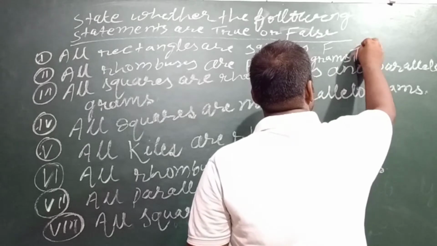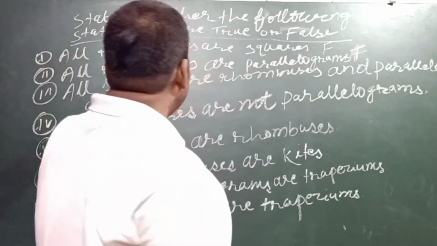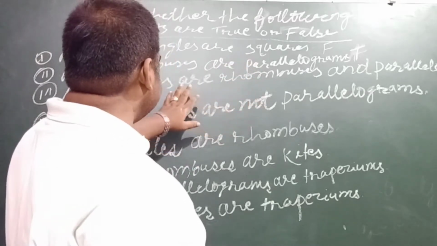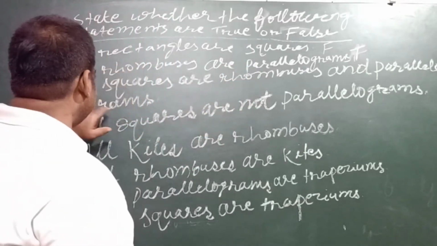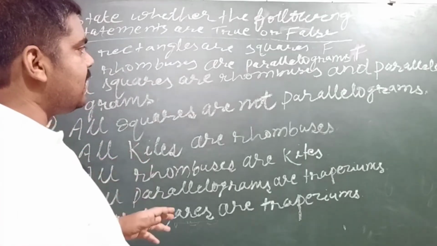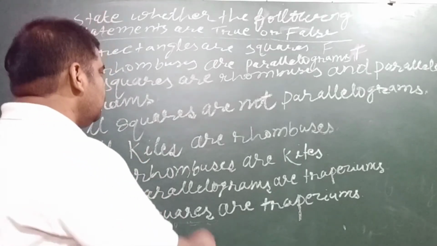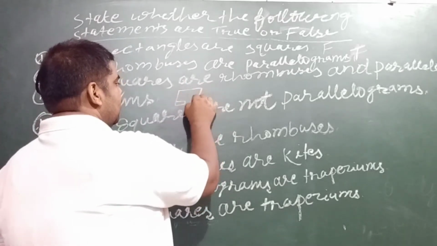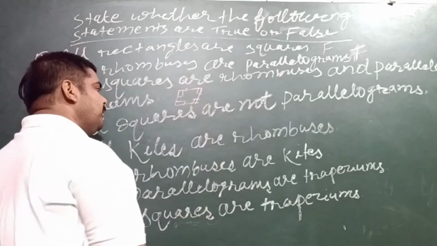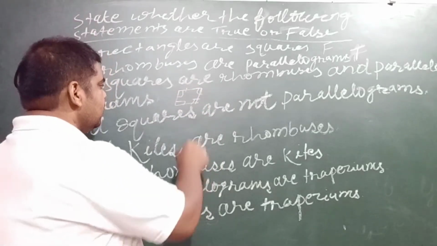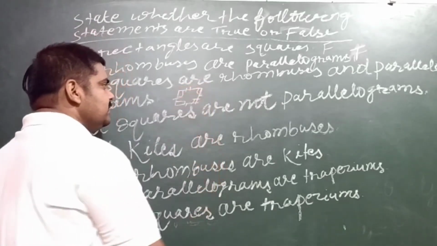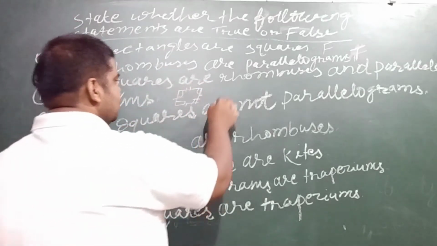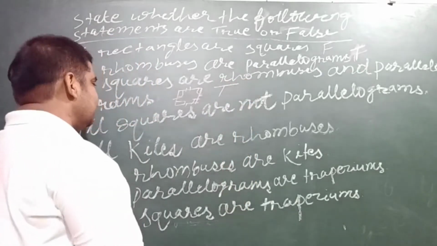Actually, this is a true statement because rhombuses follow the conditions of parallelograms. In the third, all squares are rhombuses and parallelograms. You know very well that any square follows the conditions of a parallelogram, and also all its sides are equal, and this is why it also follows the rules of a rhombus, so it is also a true statement.